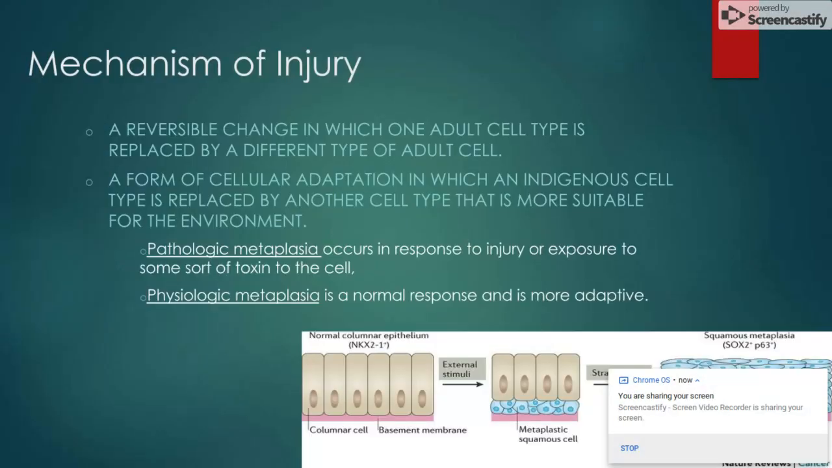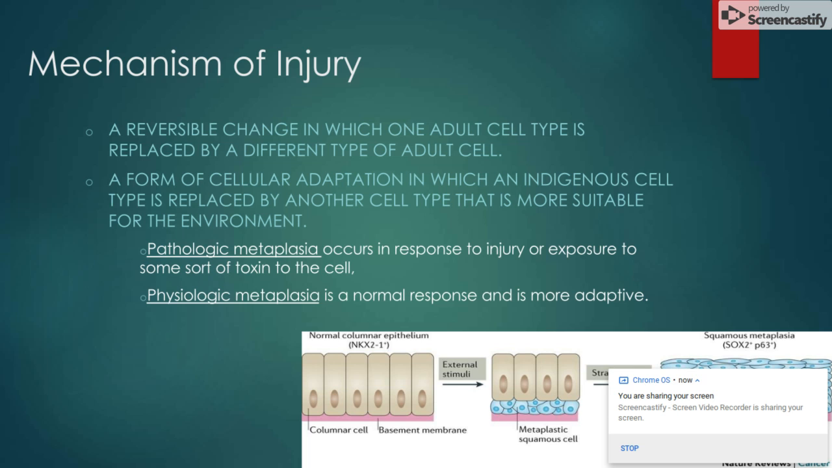The mechanism of metaplasia is characterized by a reversible change in which one adult cell type is replaced by a different type of adult cell. This occurs from a form of cellular adaptation in which an indigenous cell type is replaced by another cell type that is more suitable for the environment that it's surrounded by. Because these new cells are different from the indigenous cells, there are certain protective mechanisms that can be lost.